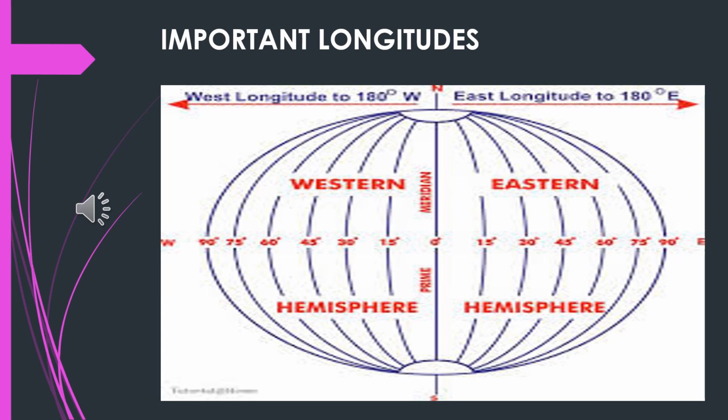Now, where is India located? It is in the eastern hemisphere, varying from 68 degrees east to 97 degrees east. And hence we are lying in the eastern hemisphere. These longitudes also help in calculating the time of a particular place.